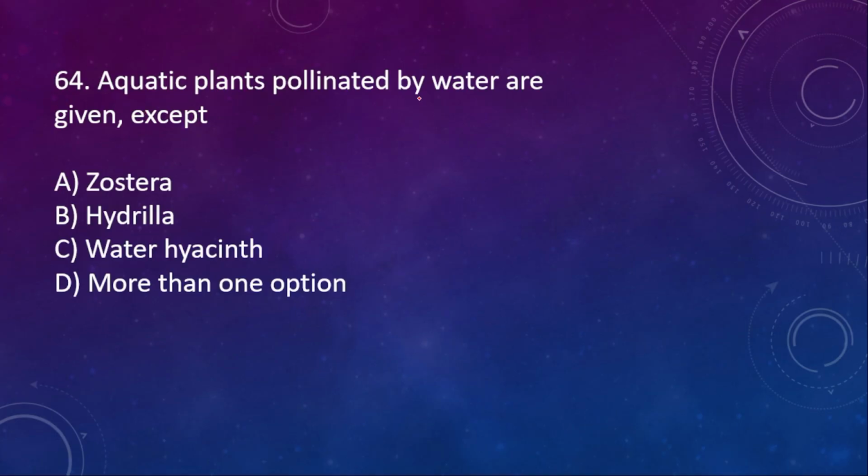Aquatic plants pollinated by water are given except Zostera, Hydrilla, water hyacinth. More than one option is right. Here the right option is water hyacinth.